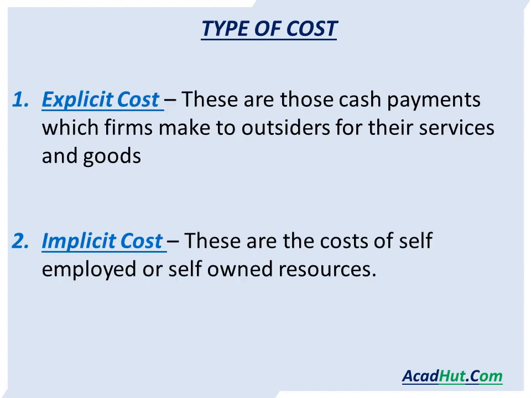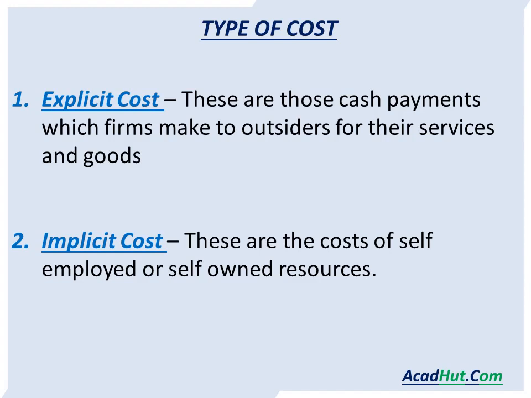Next we come to types of cost. Like one is explicit cost. These are those cash payments which firms make to outsiders for their services and goods. You should know that explicit cost is the cost for the material or the resources not owned by the producer. Please listen carefully. Explicit cost is the cost for the resources not owned by the producer. Therefore, we give it to the outsiders for their services and goods.